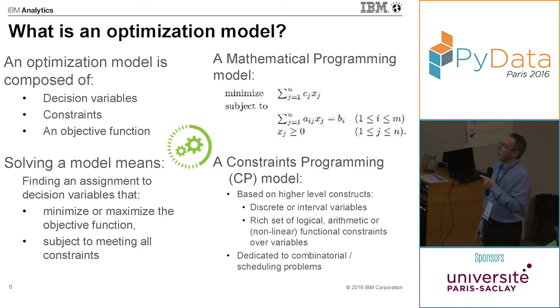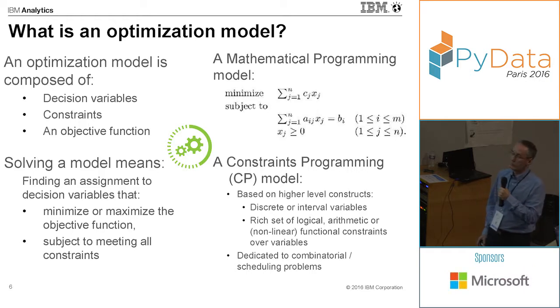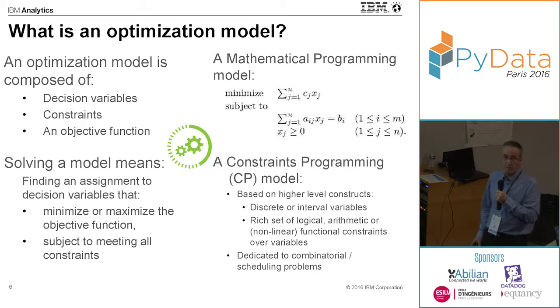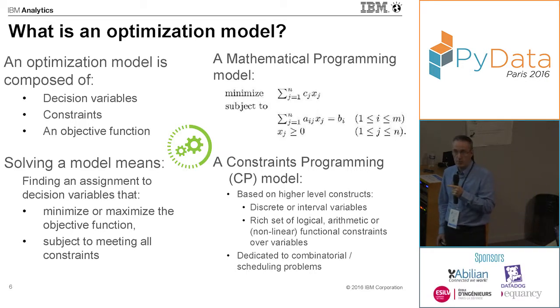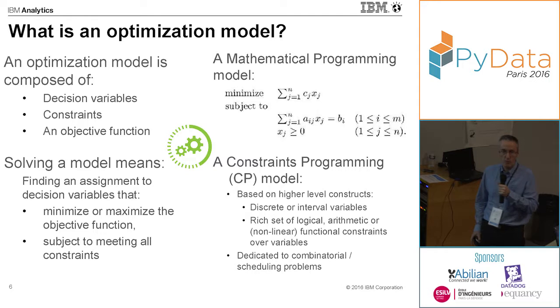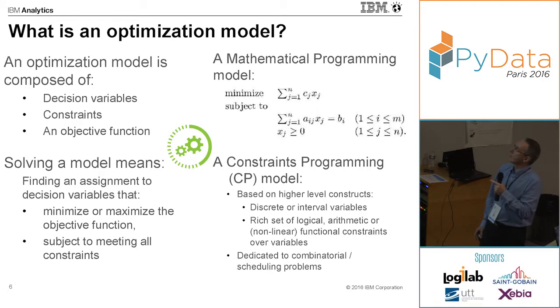Then there are some variations to linear programming. In some models, you can have quadratic expressions, for example. Also, your decision variables may be required to be discrete. This is the case for mixed integer programming, which considers integer variables. So this is what a model in mathematical programming looks like.